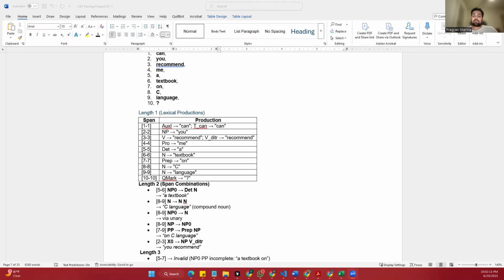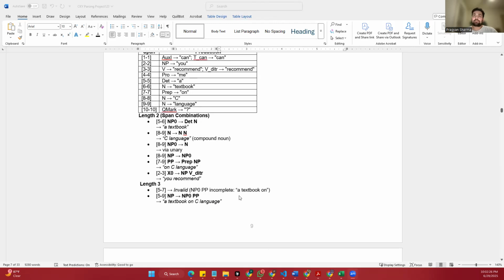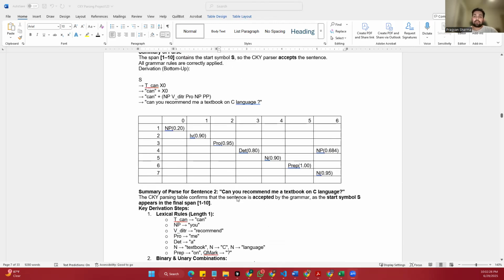At the smallest level, we group a textbook into a basic noun phrase that is formed by combining the determiner a and the noun textbook. Then we create a compound noun from C language by combining the two nouns C and language. These are joined to form a more complete noun phrase. Then we add the preposition on in front of that, and we build the prepositional phrase on C language.